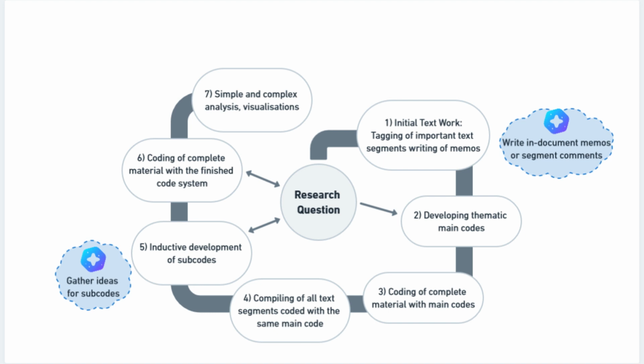In step 5, in the inductive development of subcodes, you might want to gather ideas for subcodes for the top code that you have already created in the previous steps. And in the 7th and final step, you might want to use AI Assist to summarize the content of your codes and, for example, compare them on a group-by-group basis as shown before.